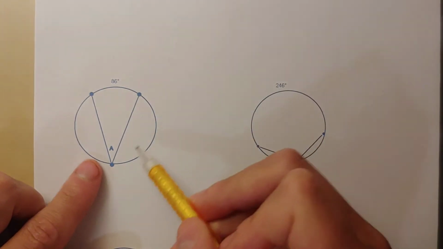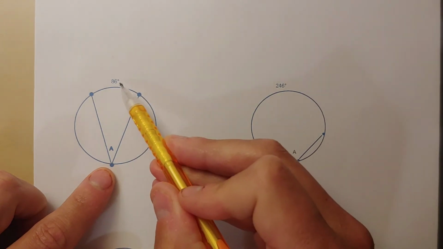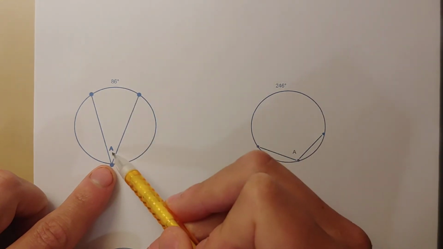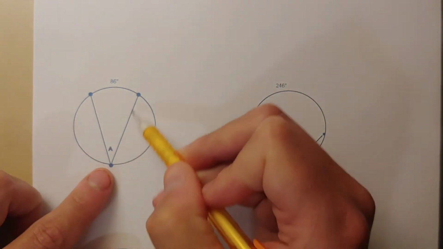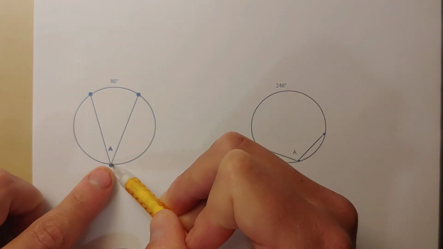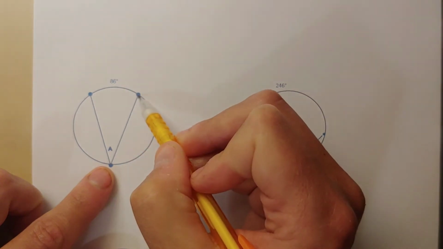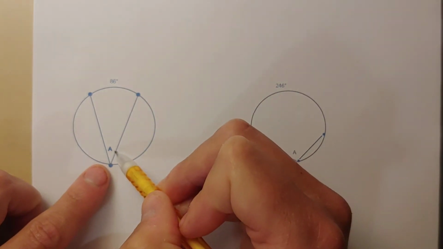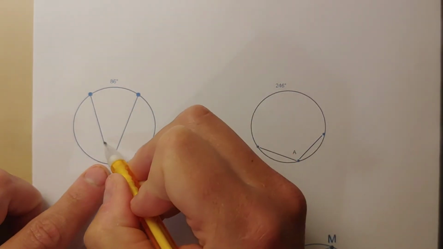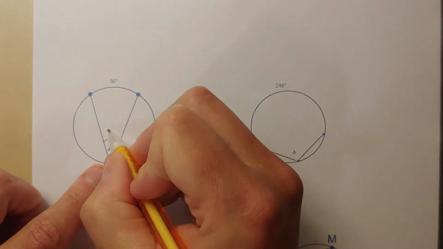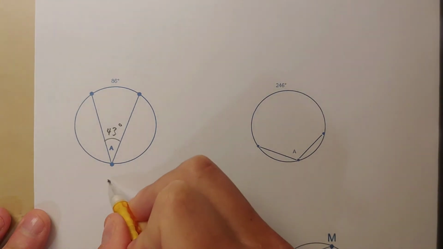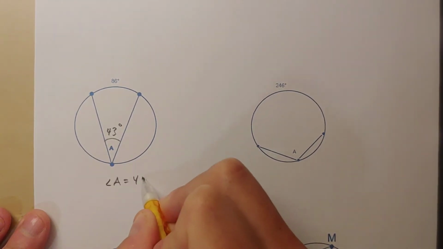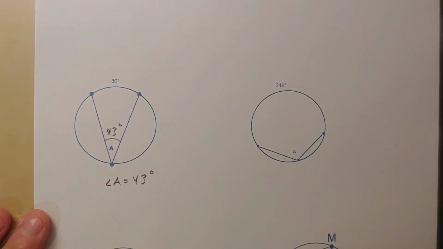So let's say we're given this picture and we're given this arc measure of 86, and I want to know, well, what's the measure of this angle? Well, this is an inscribed angle. The vertex is on the edge of the circle. The arc is 86. That means this angle measurement will be half as much, so this angle must be 43 degrees. Or in other words, I could say angle A is equal to 43 degrees.